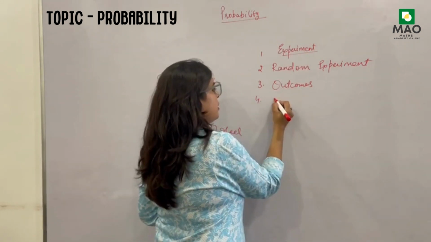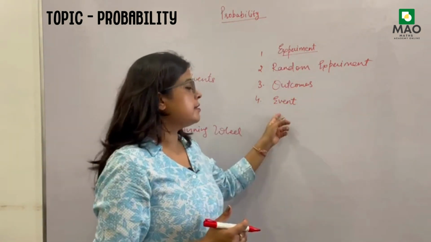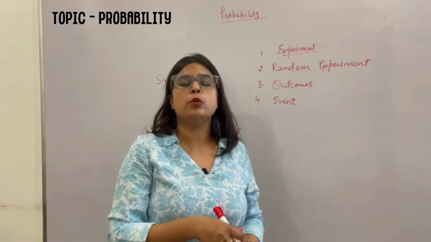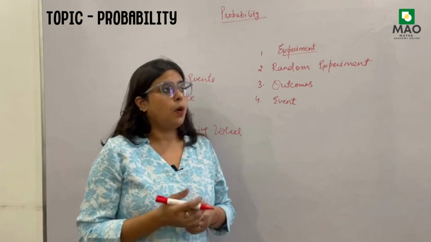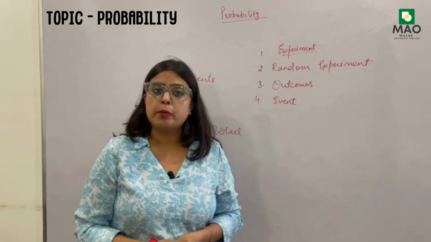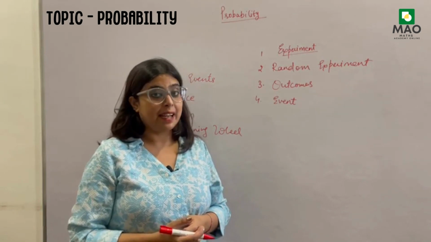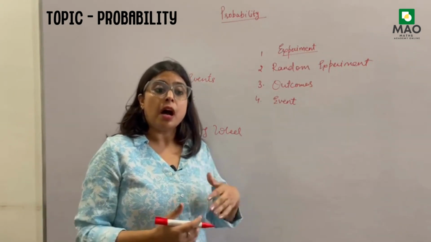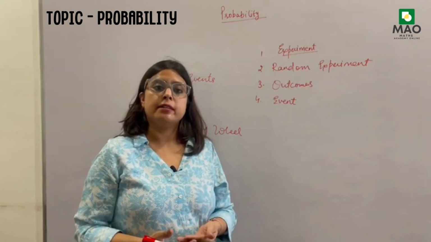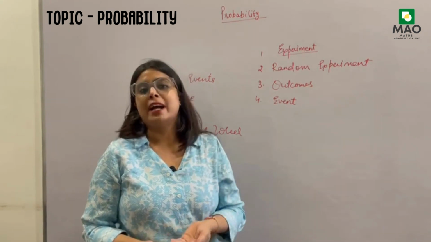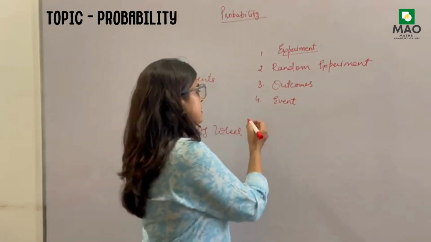And then a very important word, event. Basically, in the whole probability chapter we are discussing events and finding the probability of an event only. The fourth one is event. So what is an event? An event is basically a subset of sample space. Now if I ask you a question, what is the probability of getting a head? Getting a head is an event. Getting a tail is an event. So I am asking you a question about particular events. What is the probability of getting head? That means I am asking you the probability of that event. So event is the most important term while we solve the sums. Next is sample space.